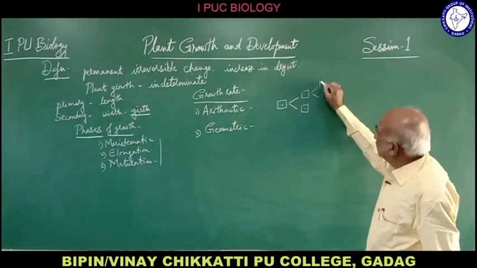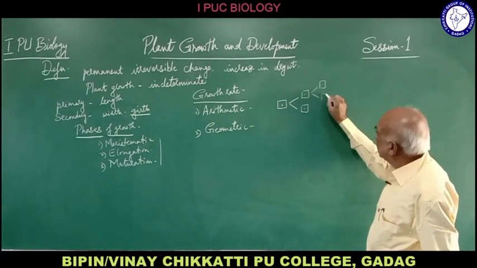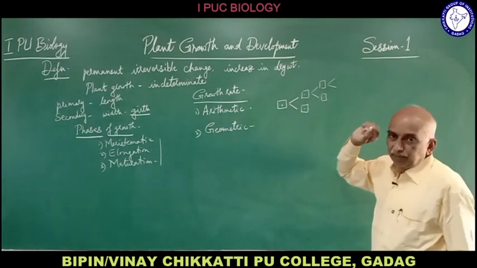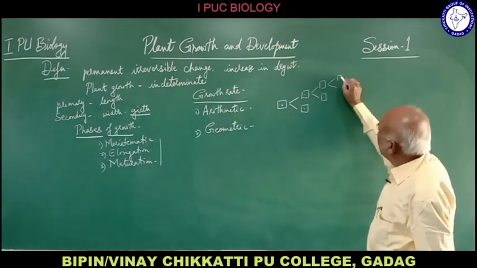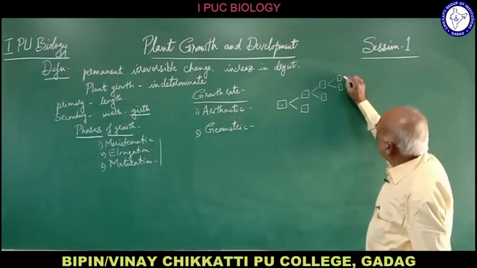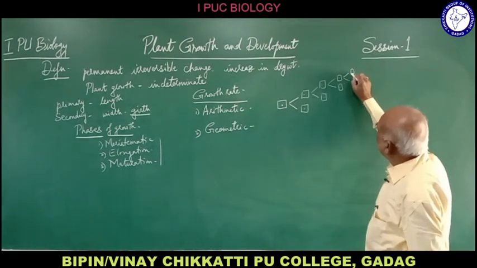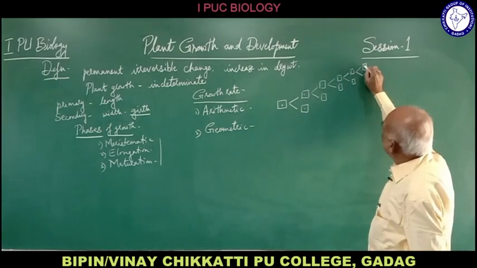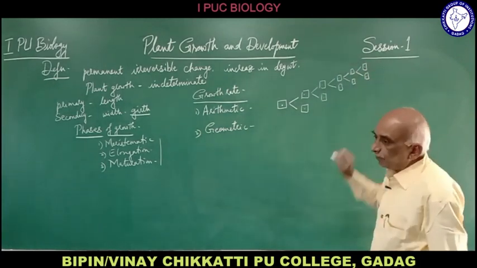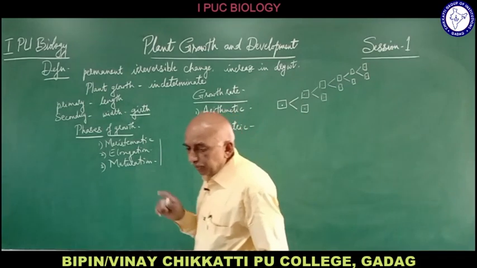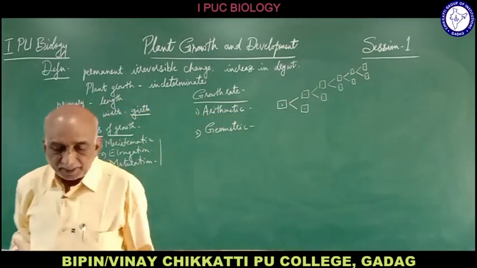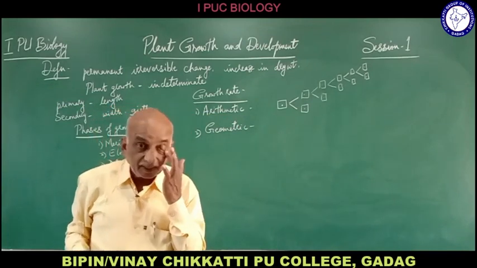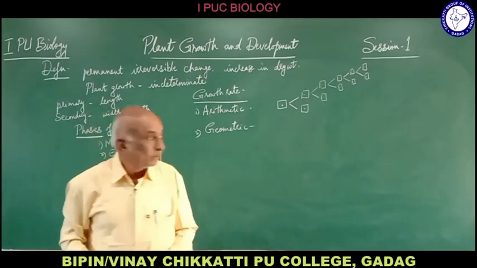Again, when this cell forms two cells, only one of the cells will further divide and the other will not divide. So like this, whenever the cell divides to form two daughter cells, only one daughter cell will retain the power of cell division and the other cell will not divide.